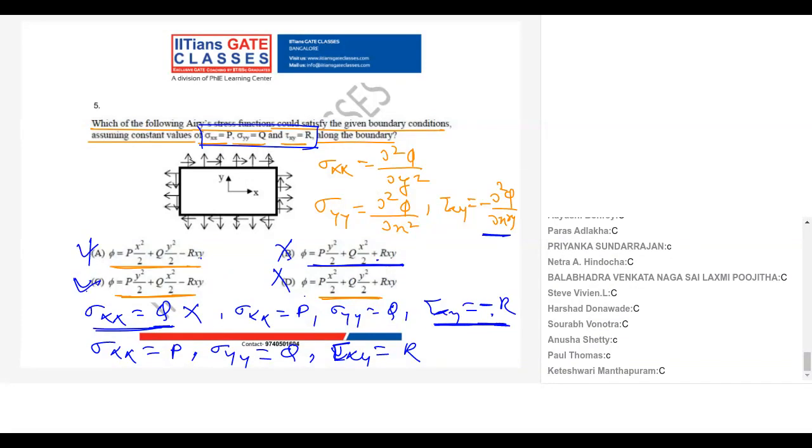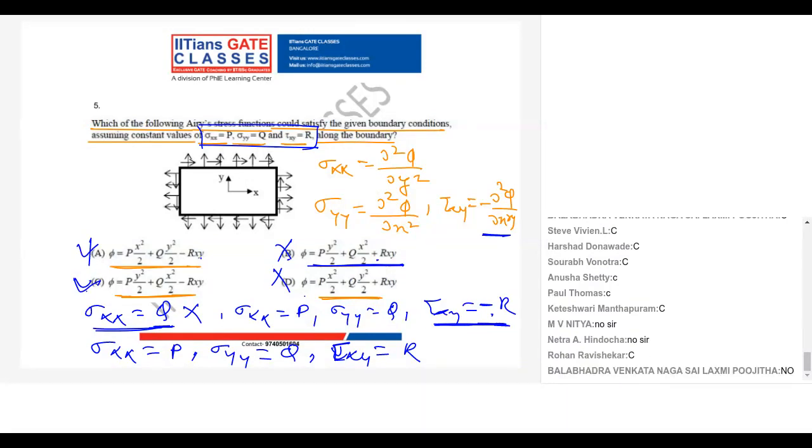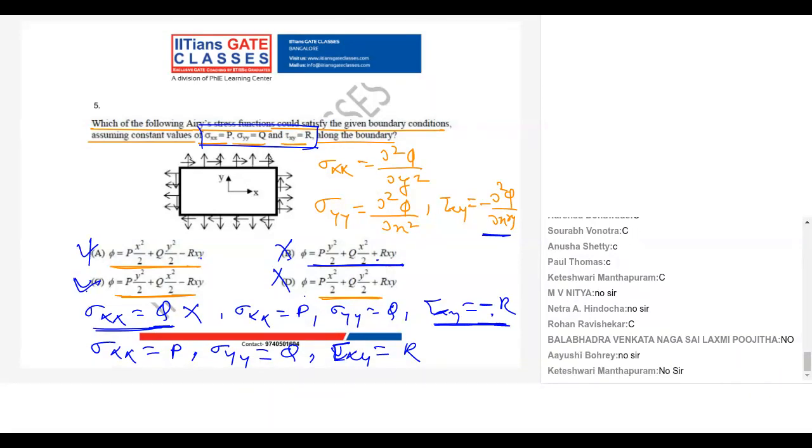No, it's again an easy question. Let's do a poll. Sikha, you are saying B is the answer. Why is B the answer?